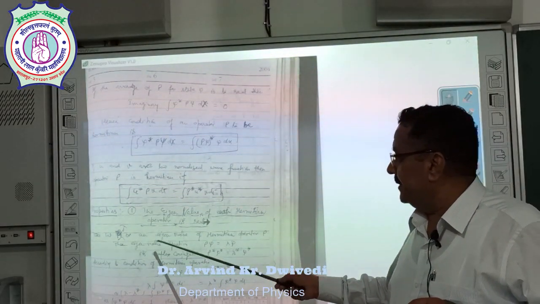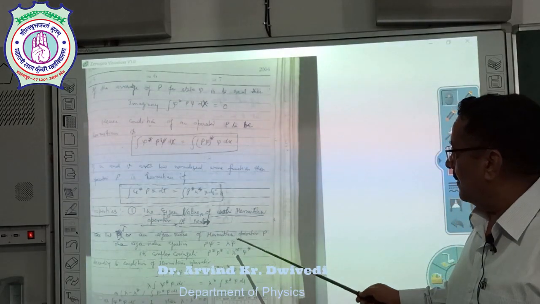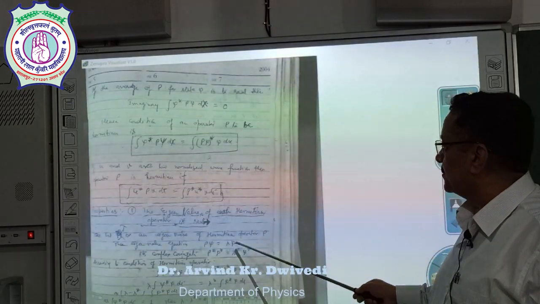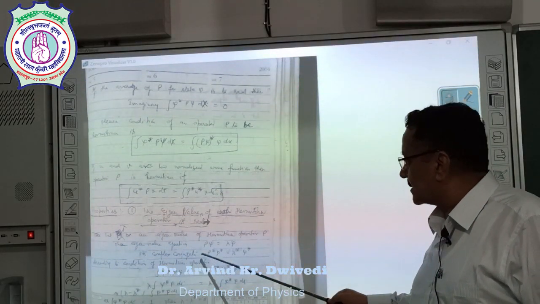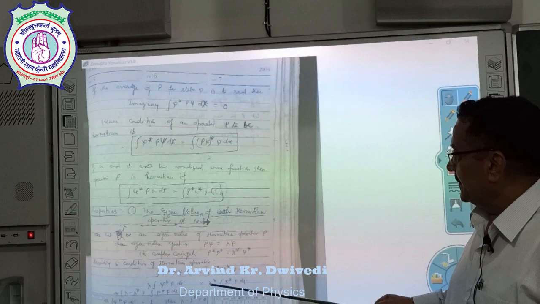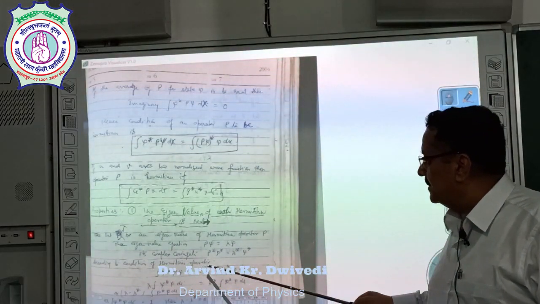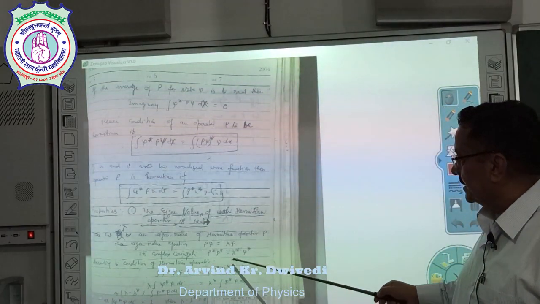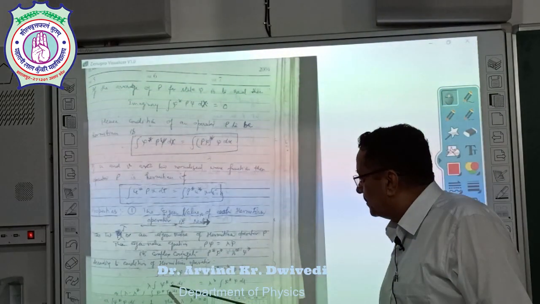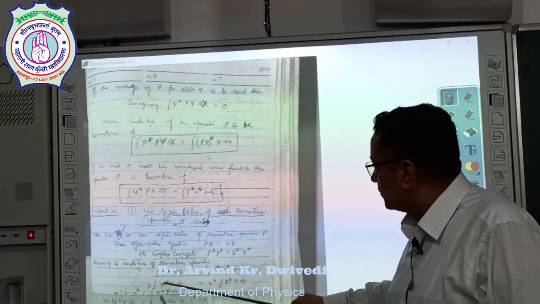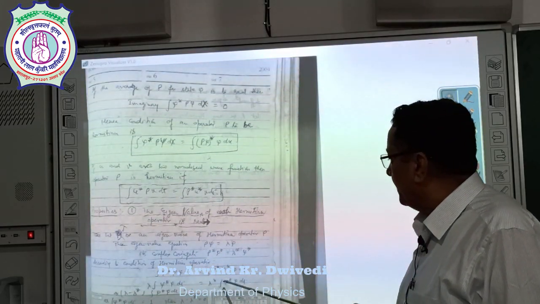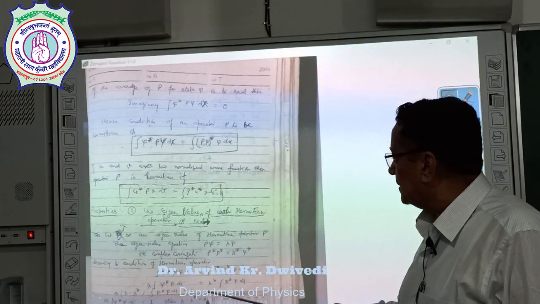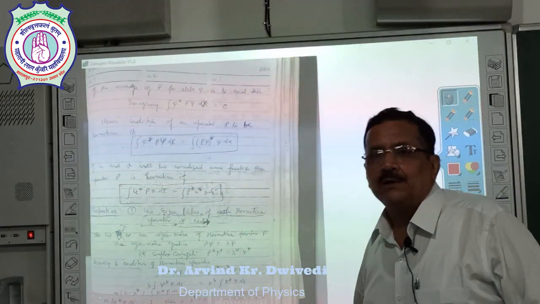Let lambda be an eigenvalue of Hermitian operator P. Then the eigenvalue equation is P psi is equal to lambda psi. Its complex conjugate will be this. According to the condition of a Hermitian operator, integral psi star P psi d tau is equal to this. Putting the values from the above equations, lambda is equal to lambda star. Since lambda minus lambda star is equal to 0, lambda star is equal to lambda.